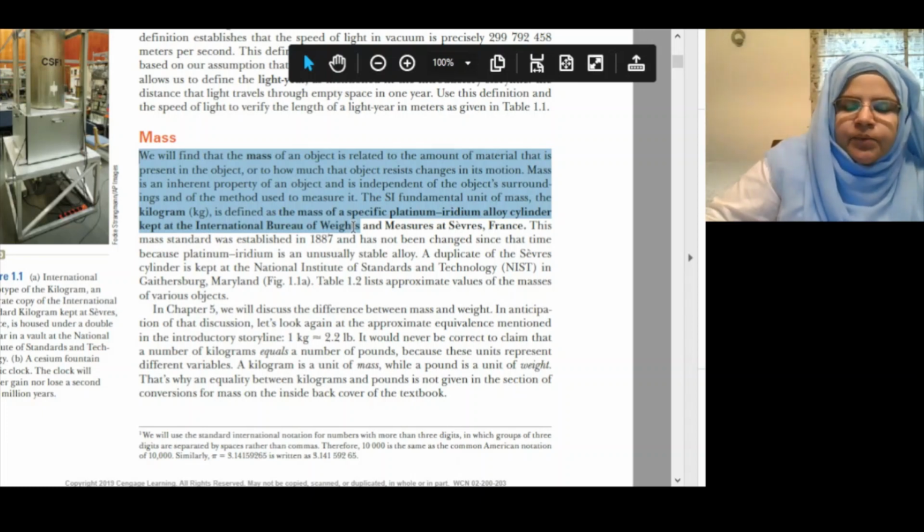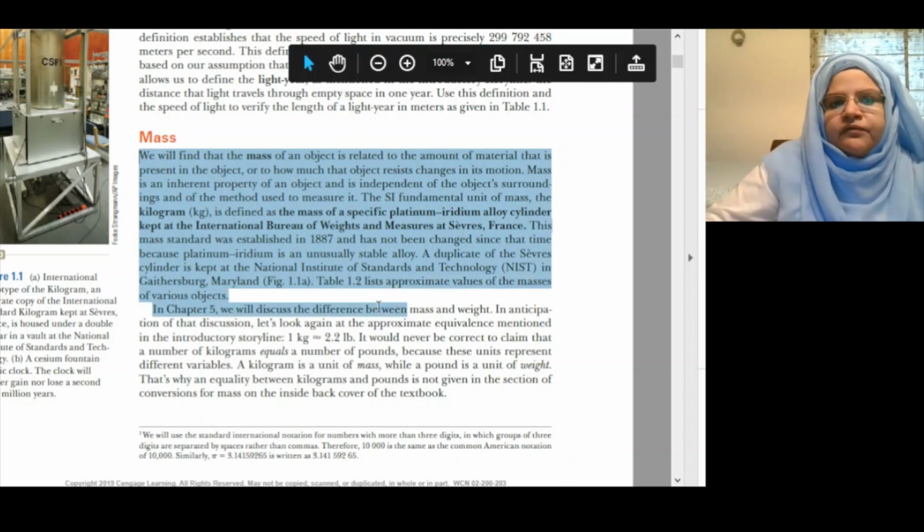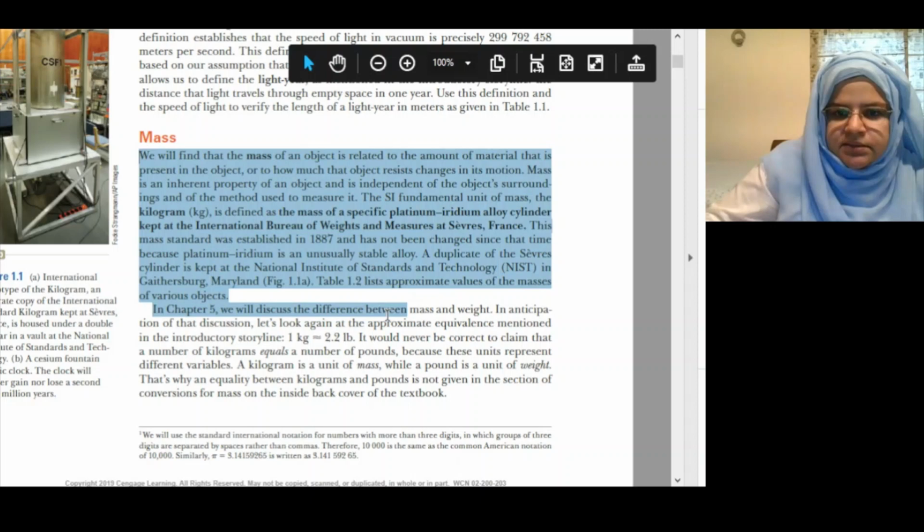This mass standard was established in 1887 and has not been changed since that time because platinum iridium is an unusually stable alloy. A duplicate of the Sèvres cylinder is kept at the National Institute of Standards and Technology in Pittsburgh, Maryland. Table 1.2 lists approximate values of masses of various objects. In Chapter 5, we will discuss the difference between mass and weight.